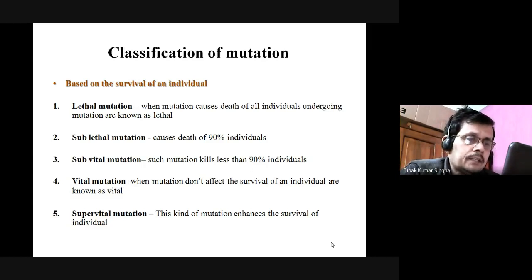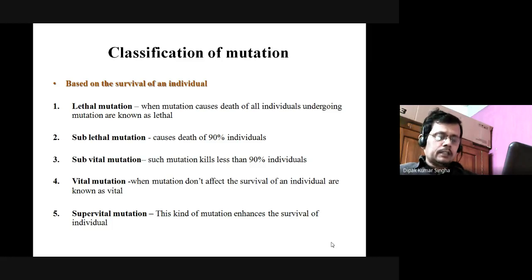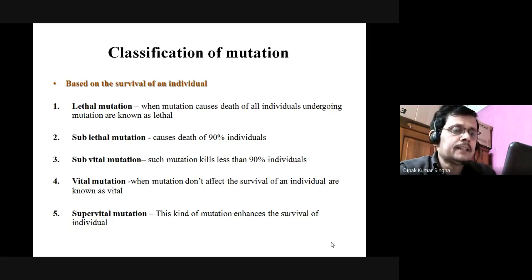In sublethal mutation, the death rate is comparatively slower than the lethal mutation, and it causes death of 90% of individuals. It is called the sublethal mutation. And subvital mutation, such mutation kills less than 90% of individuals. That is called the subvital mutation.